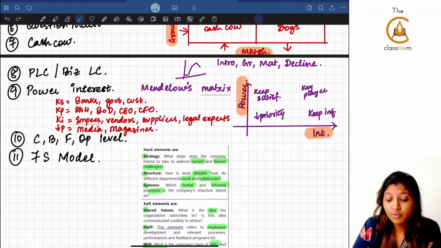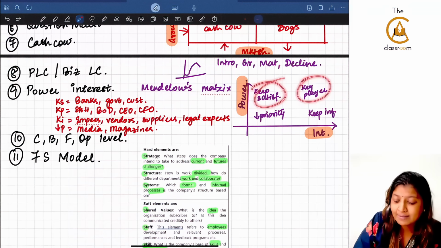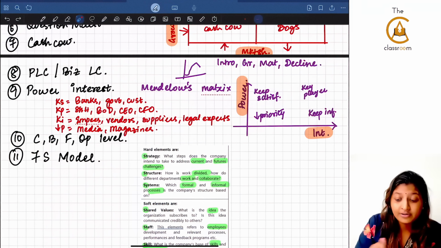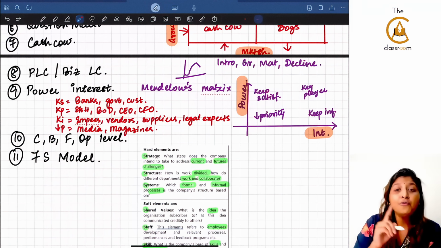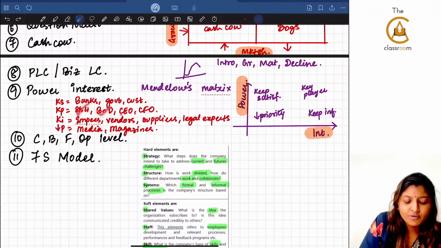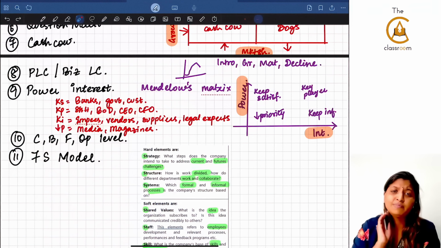So what you have to know is not just keep satisfied, key player, keep informed, and low priority. You also have to know who are the stakeholders in keep satisfied. Who are the stakeholders in key player? Key players are the people who also have power in the organization, also are very interested in the organization. Example, shareholders, board of directors, CEO, CFO, and all those people.